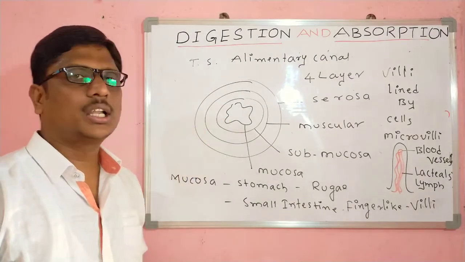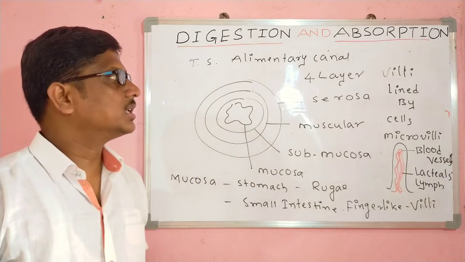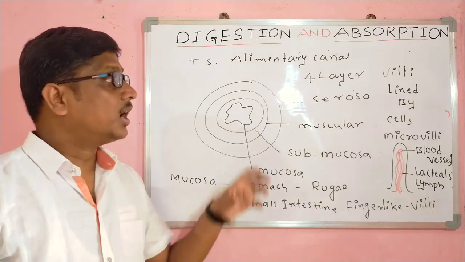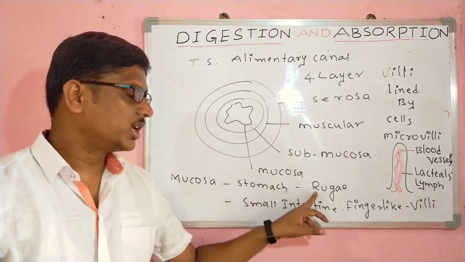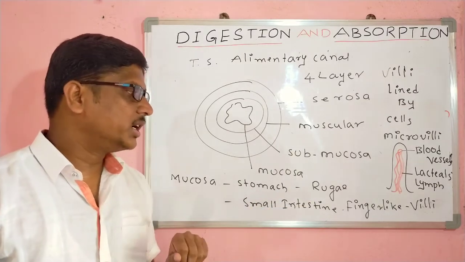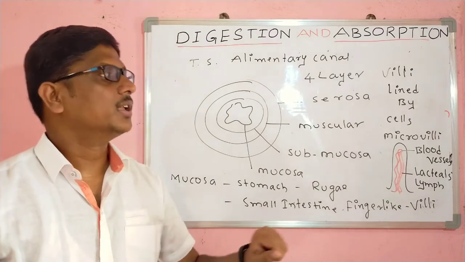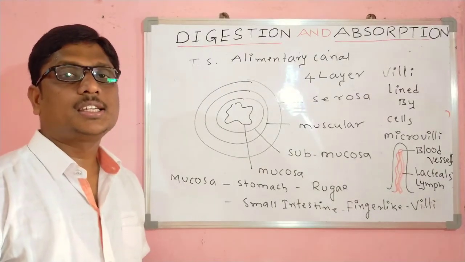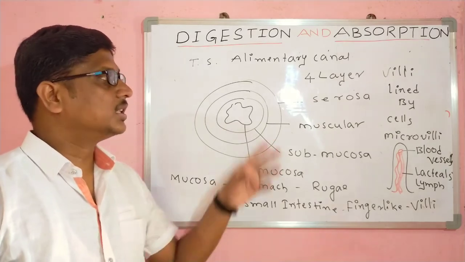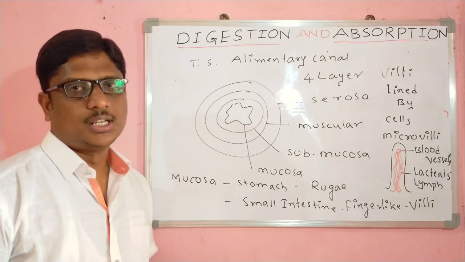This is the alimentary canal, its total parts, the transverse section of the alimentary canal, and the modifications of the mucosa. The stomach modifications are called rugae, and the small intestine modifications are called villi. These villi increase the surface of the absorption area. That is, these are the parts of the alimentary canal. Okay.